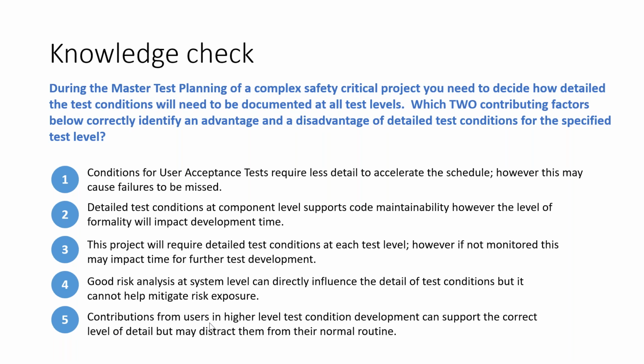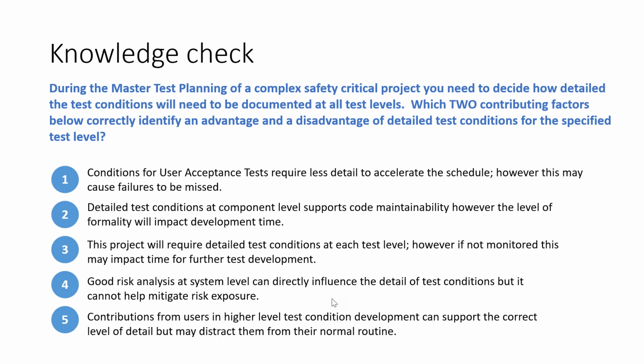Fifth one: contributions from users in higher level test condition development can support the correct level of detail, but may distract them from their normal routine. So basically end users, the clients, in higher level test condition development, that is acceptance test and system test, I can bring contributions from my customer stakeholders to support the correct level of detail, not very high, not very less.